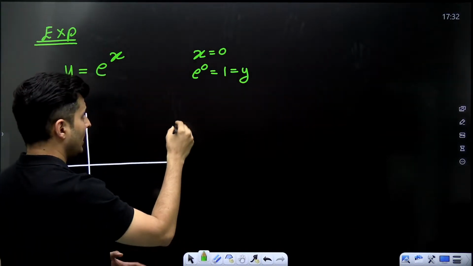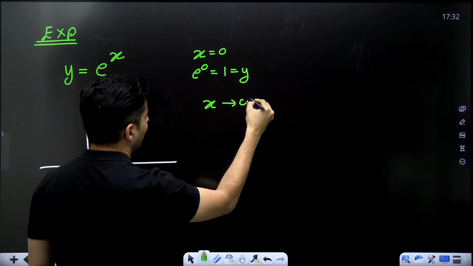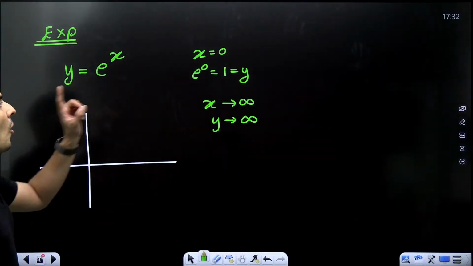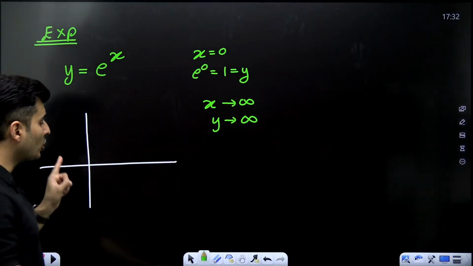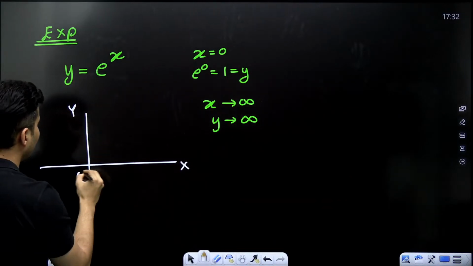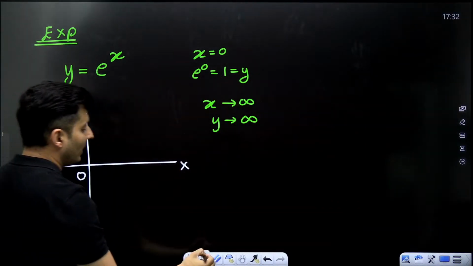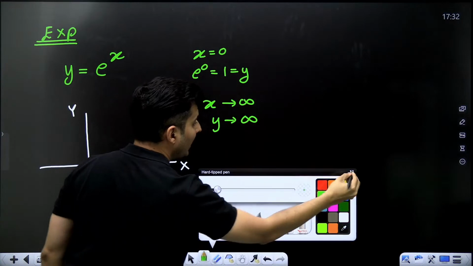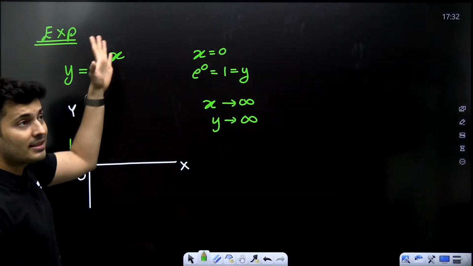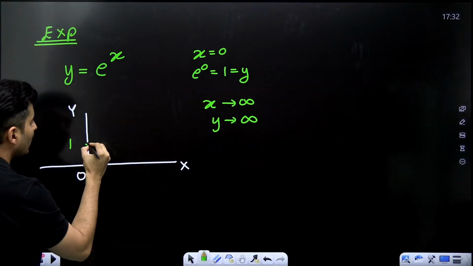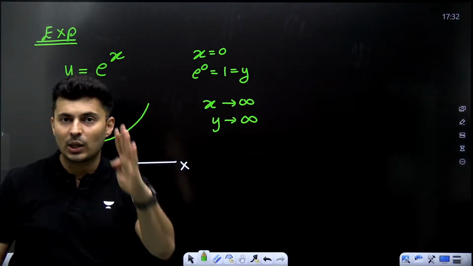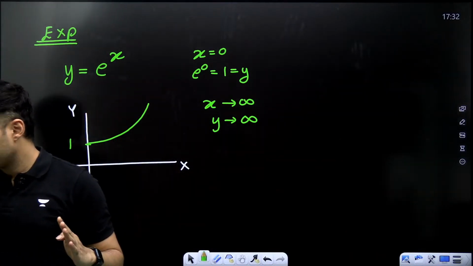If you put x as a very large number, then y will also become a very large number. That means when your x coordinate is 0, the y coordinate is 1. So the graph definitely starts from the number 1. And then as x increases, y also increases. So the graph will go like this. Is that very, very clear, my dear warriors?